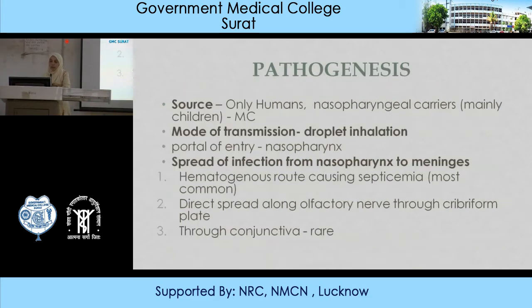Okay. Now looking at the pathogenesis, humans are the source of infection, and they may be infected or they may be nasopharyngeal carriers, most commonly seen in children. The mode of transmission is droplet inhalation. The portal of entry can be the nasopharynx, and spread of infection from the nasopharynx to the meninges occurs through the hematogenous route, causing septicemia, which is most commonly seen in meningococcemia patients. Direct spread can also occur through the olfactory nerve, affecting the cribriform plate, or rarely through the conjunctiva.